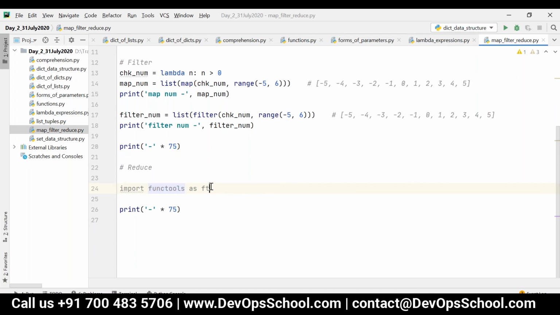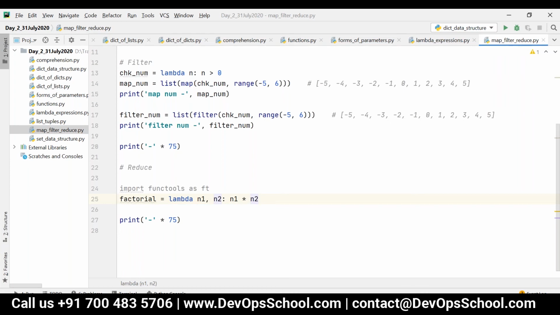Okay, and now consider I have some lambda like factorial is equal to lambda n1 comma n2 colon n1 star n2.